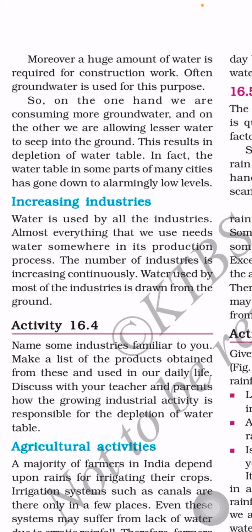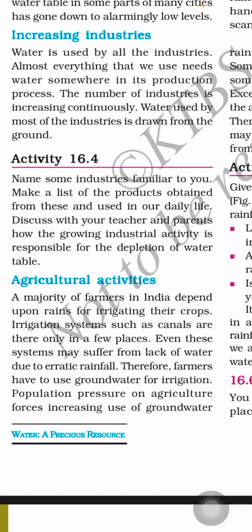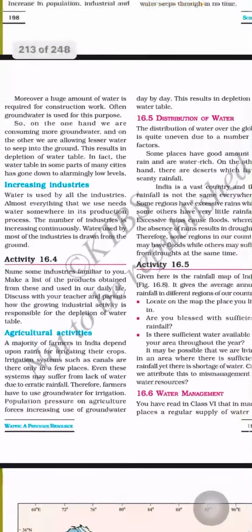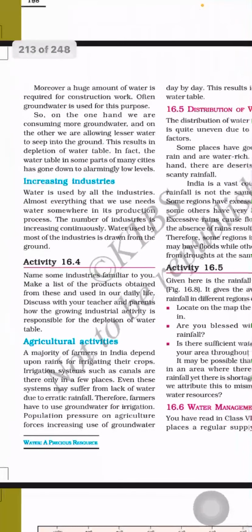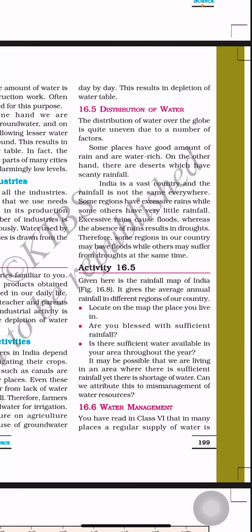So what happens with the increase in industries? Water is used by all the industries. Almost everything that we use needs water somewhere in its production process. The number of industries is increasing continuously. Water used by most of the industries is drawn from the ground. So most of the industries and factories were meeting their water requirements from the groundwater. So this also makes the groundwater or water table decrease day by day. Okay. By the agriculture also we are going to deplete the water table or groundwater day by day. This results in the depletion of water table.